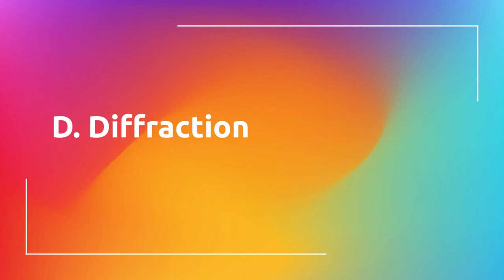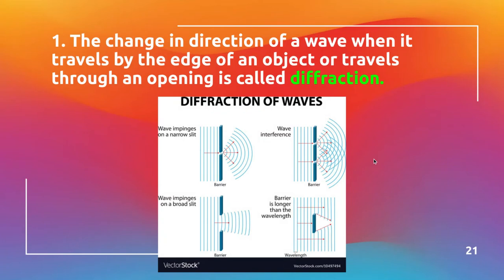And then the last thing they can do is a process called diffraction. The change of direction of a wave when it travels by the edge of an opening or travels through an opening is called diffraction. There's a couple different ways it can happen with light. As the light goes through this small opening, it's going to expand. This leads us up to periods of interference. We'll deal with this later in the week.